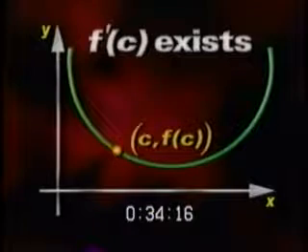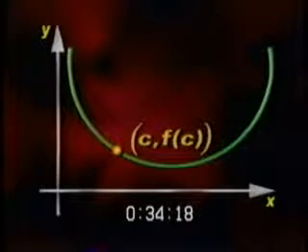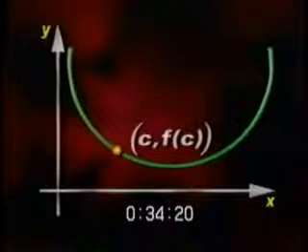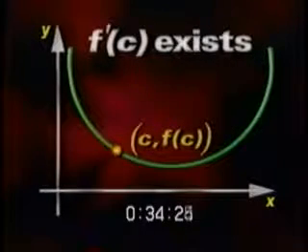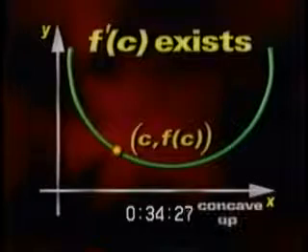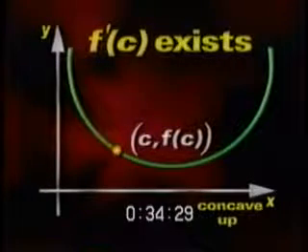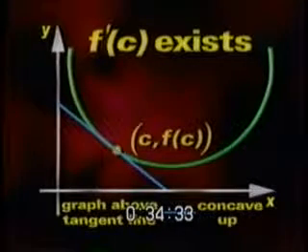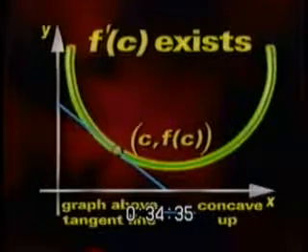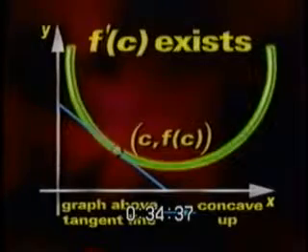Now let's start over. Suppose the point c, f of c is on the graph of the function, and the derivative f prime of c exists. Another definition for concavity is that a function is concave up at this point, c, f of c, if the function's graph is above the tangent line through that point. As you can see here, the graph is above the tangent line because the graph is curving upward.